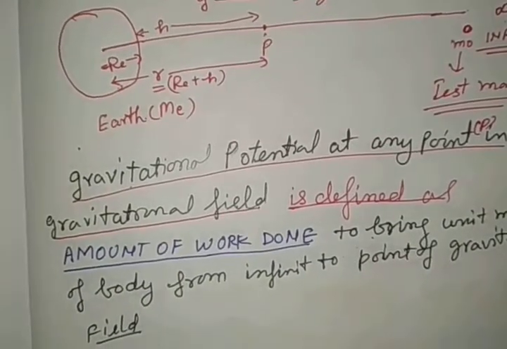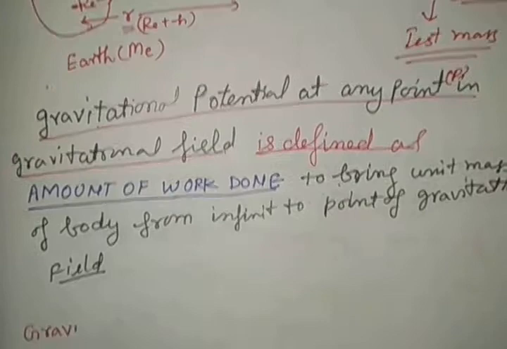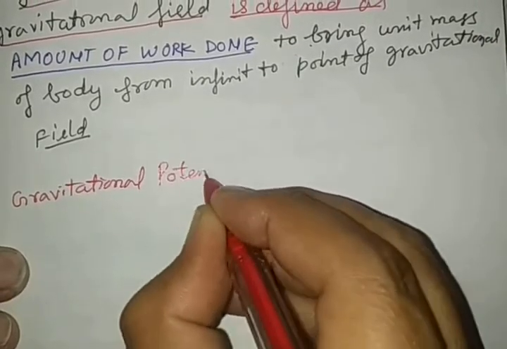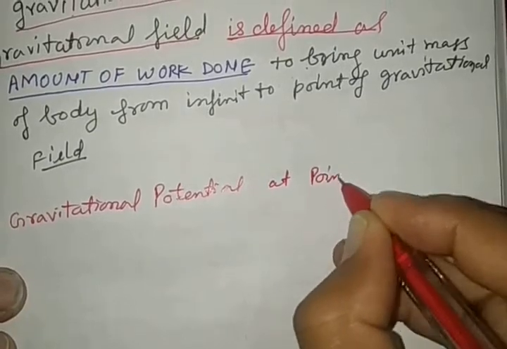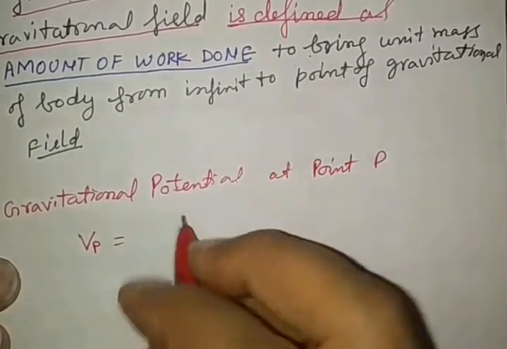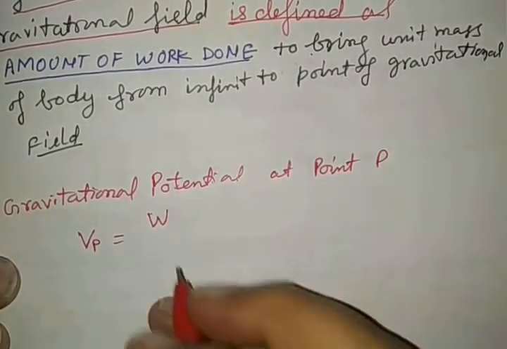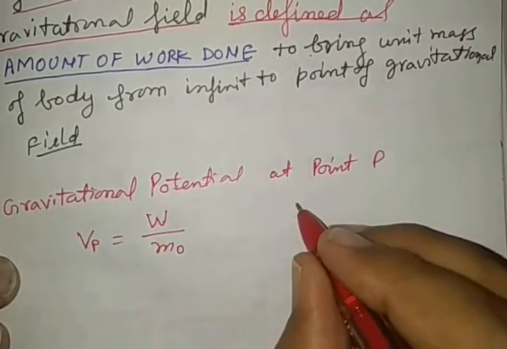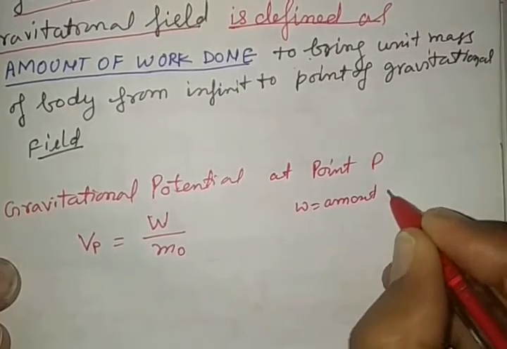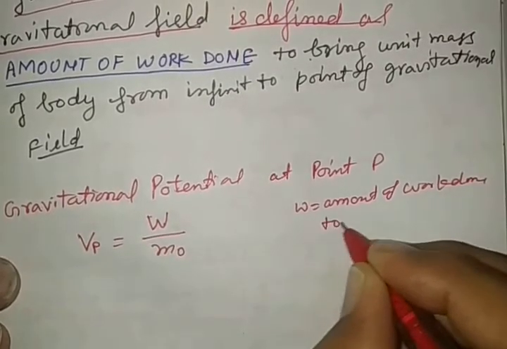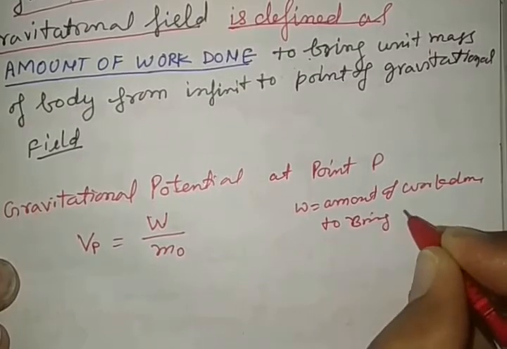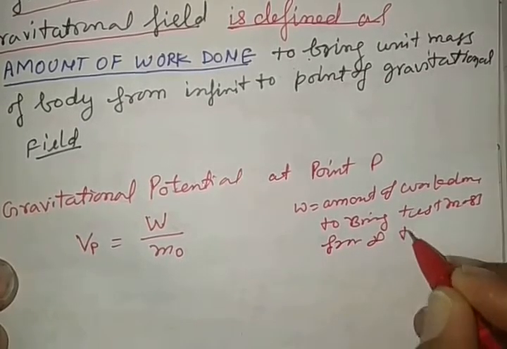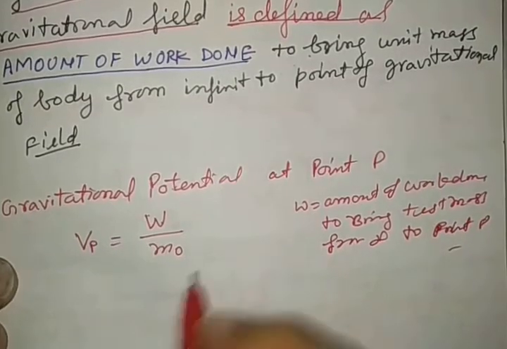In that condition, the gravitational potential at point P is given by Vp equals W by m0, where W is the amount of work done to bring the test mass from infinity to point P. Right?